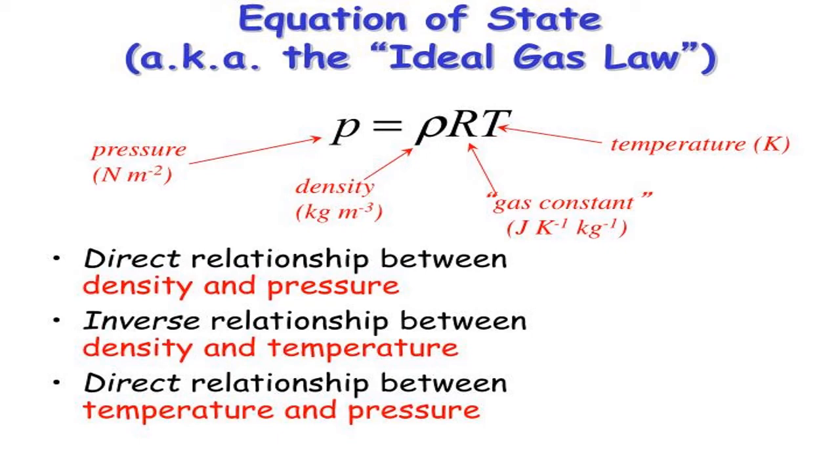This is the relation: P equal to rho RT, where rho is the density. This is the modified form of PV equal to nRT, and this is called the equation of state. That means when we put all the conditions of P, V for 1 mole of gas and temperature with the gas constant, we will come to know what state the gas is in.